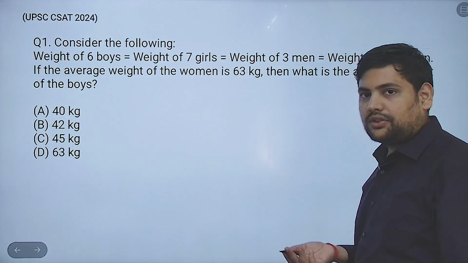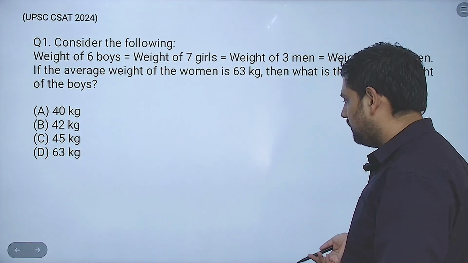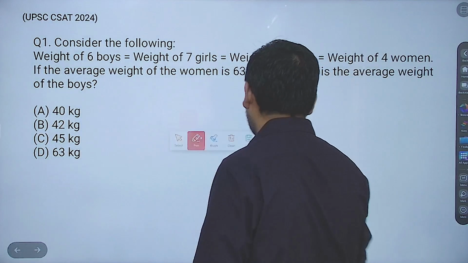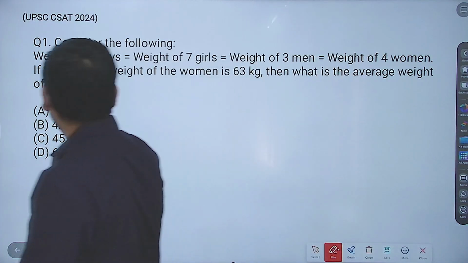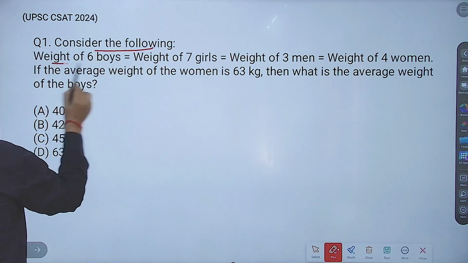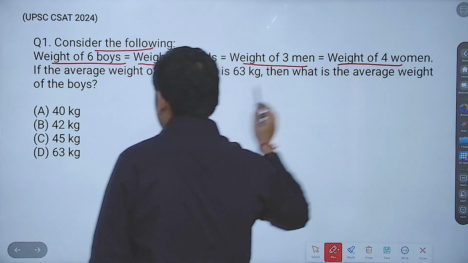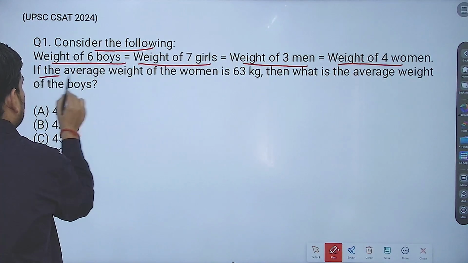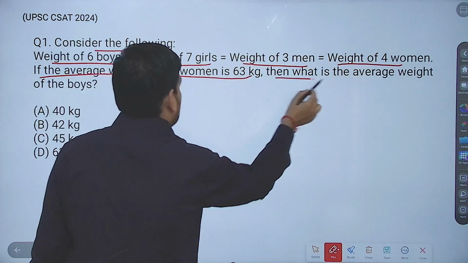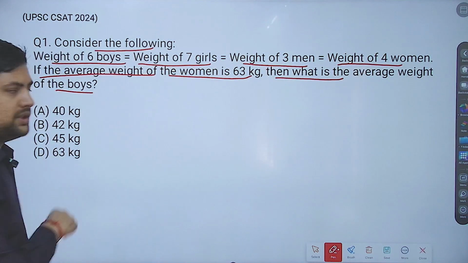Here, this is a question from CSAT 2024. Now, the question says, consider the following. Weight of 6 boys is equal to weight of 7 girls is equal to weight of 3 men, weight of 4 women. If the average weight of the women is 63 kg, then what is the average weight of the boys? Okay.